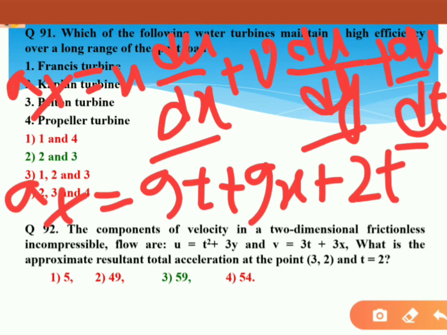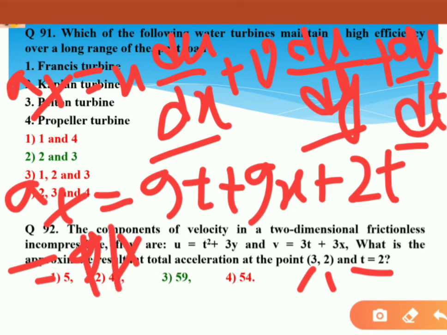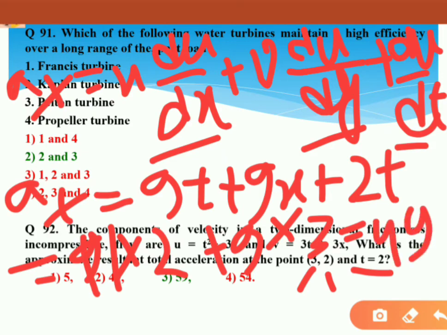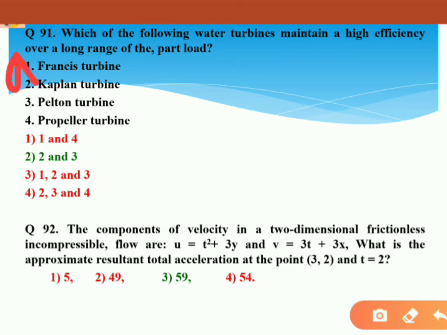So just put the value of t and x. t is given 2, x is 3 and y is 2. So 11 into 2 plus 9 into 3, so ultimately it will become 49.